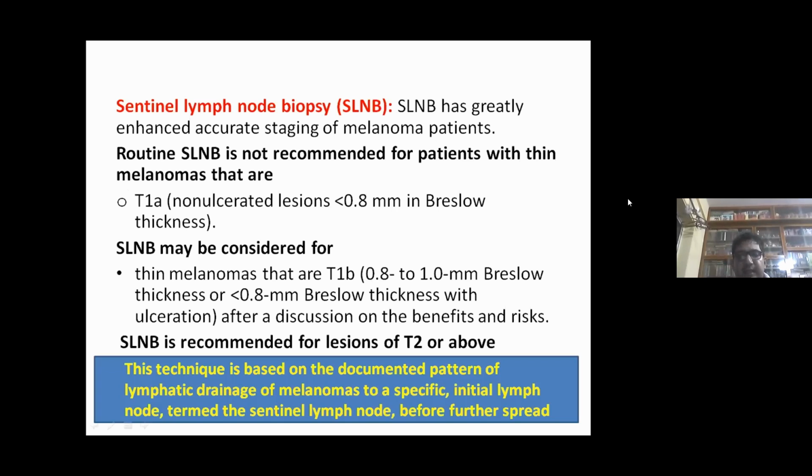Now regarding sentinel lymph node biopsy, it has greatly enhanced accurate staging of melanoma. Routine SLNB is not recommended for patients with thin melanoma that are T1A, non-ulcerated lesions less than 0.8 millimeter in Breslow thickness. SLNB may be considered for thin melanomas that are T1B, 0.8 to 1 millimeter Breslow thickness, or less than 0.8 millimeter Breslow thickness with ulceration. After a discussion on the benefits and risks, SLNB is recommended for lesions of T2 or above.